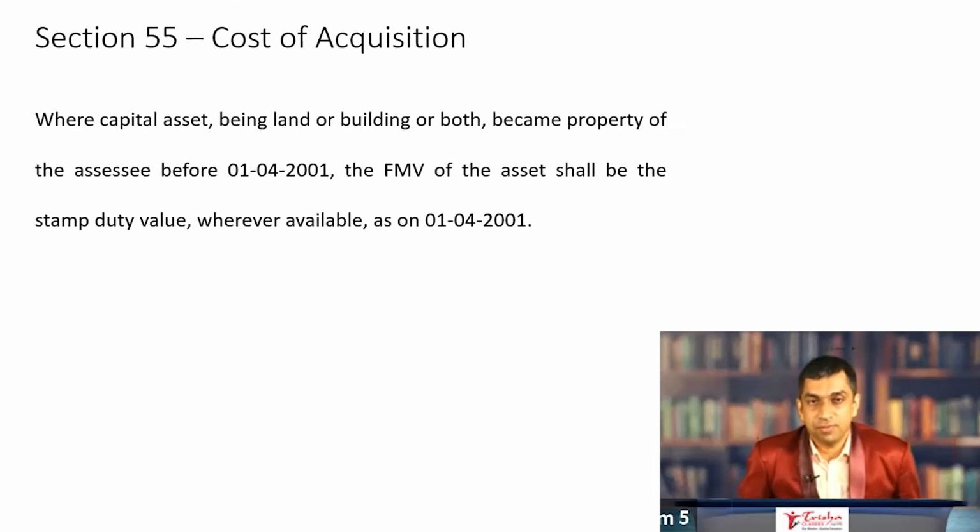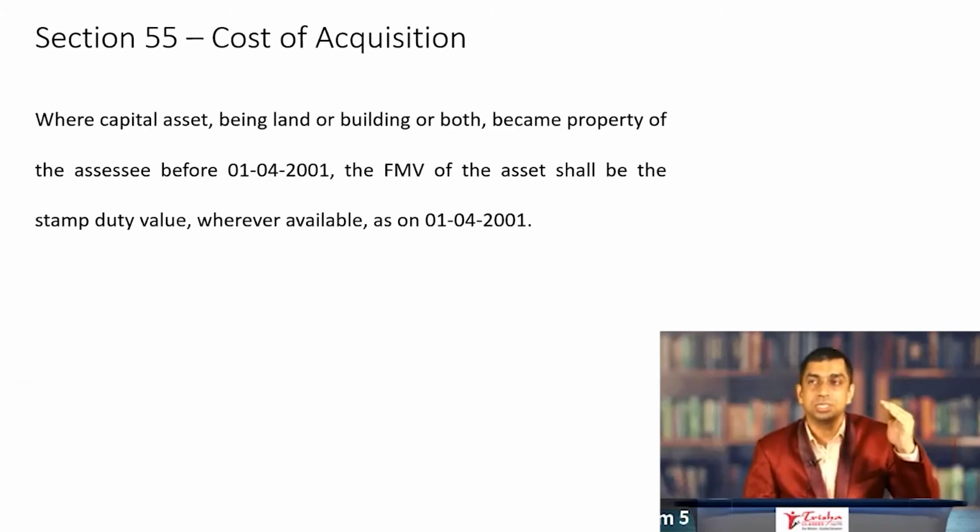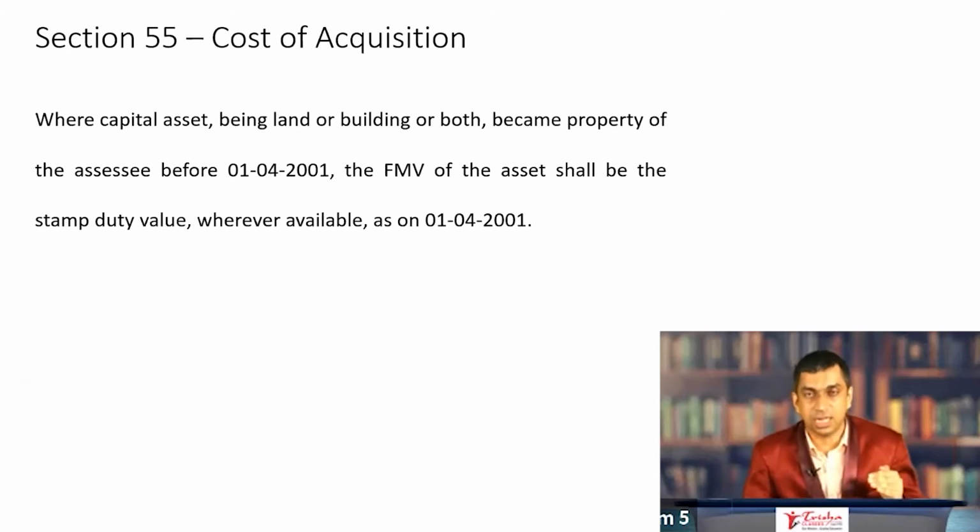Section 55 defines cost of acquisition while calculating capital gains. All the students watching this telecast live or deferred should know that while you calculate capital gains, the formula is as simple as this: full value of consideration less cost of acquisition less cost of improvement less transfer expenses gives you capital gains.